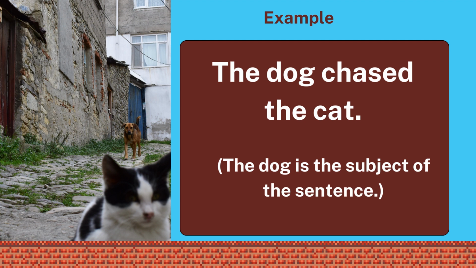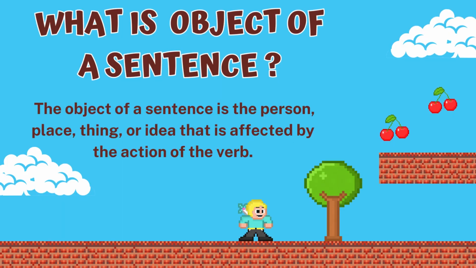The dog is the subject of the sentence. The second type is object. What is the object of the sentence? The object of a sentence is the person, place, thing or idea that is affected by the action of the verb.